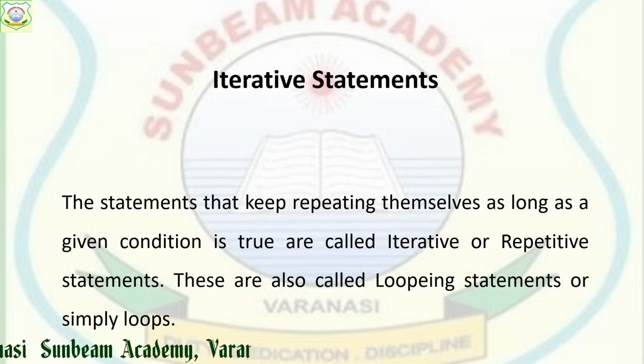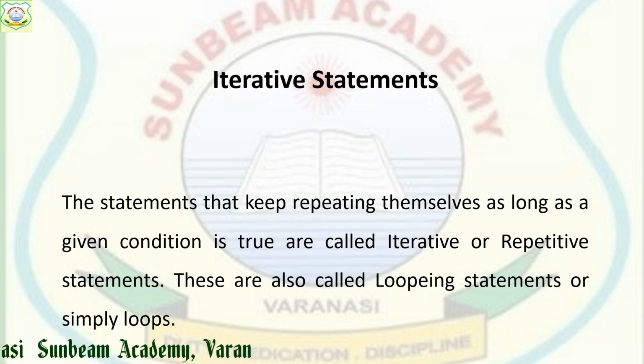Iterative statements, as I told you, keep repeating themselves as long as the given condition is true. As in the case of rounds, until your condition is met, it keeps repeating. When the condition becomes true, 5 greater than or equal to 5, then it stops. So iterative statements are those statements which keep on repeating themselves as long as the condition holds.